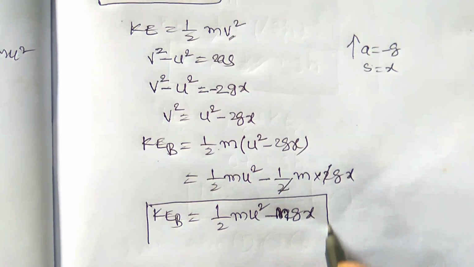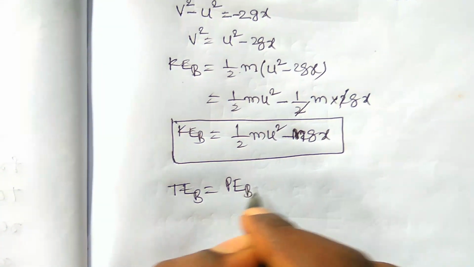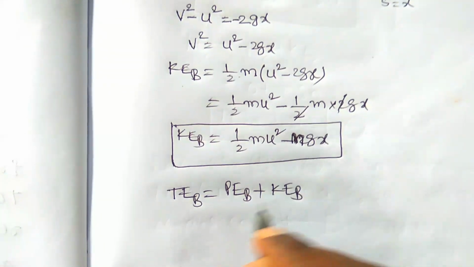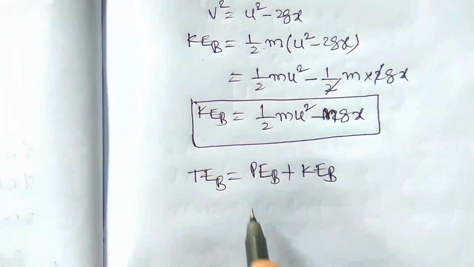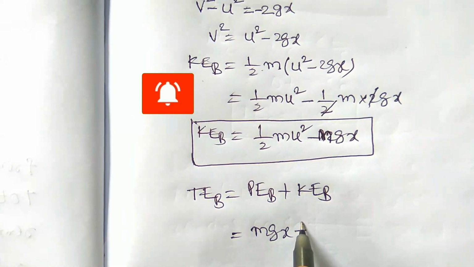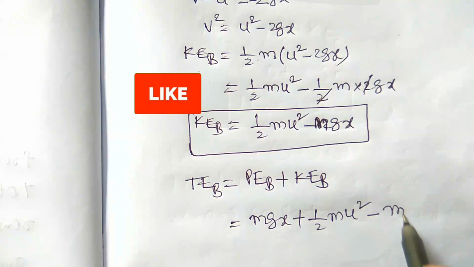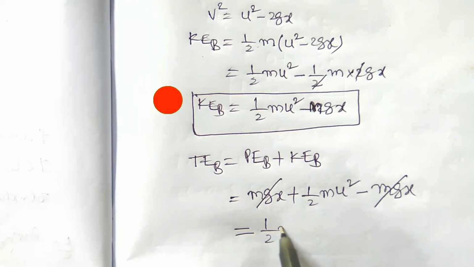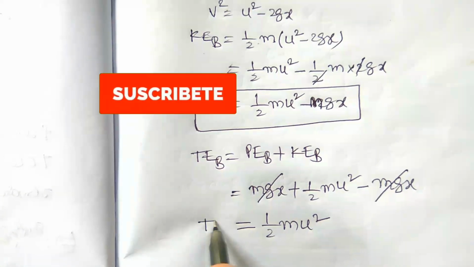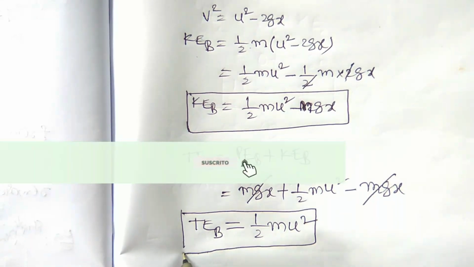Now we have to find the total energy of the ball at point B. TE at B is equal to PE at B plus KE at B. PE at B is mgx, plus KE at B, which is half m u square minus mgx. So minus mgx plus mgx will be cancelled out. It is equal to 1 by 2 m u square. This is the total energy at point B. So this is equation 2.